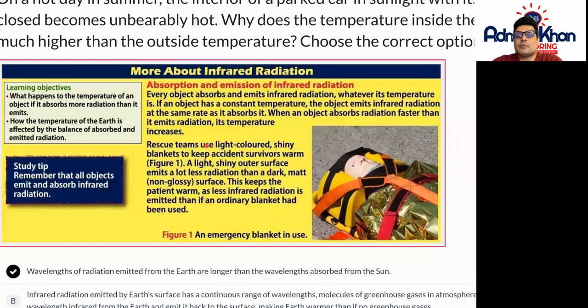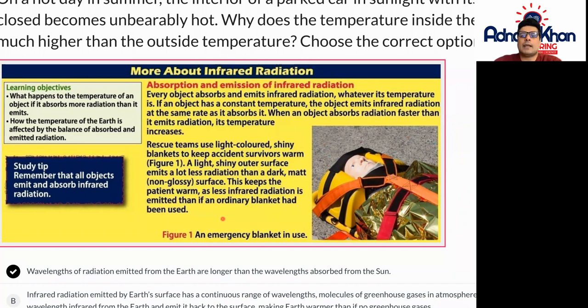Rescue teams use light-colored shiny blankets to keep accident survivors warm, because a light shiny outer surface emits a lot less radiation than a dark matte non-glossy surface. So this keeps the patient warm, as less infrared radiation is emitted than if an ordinary blanket had been used.